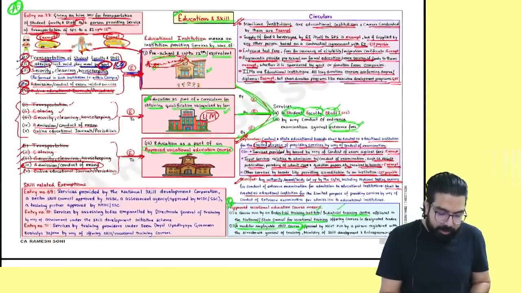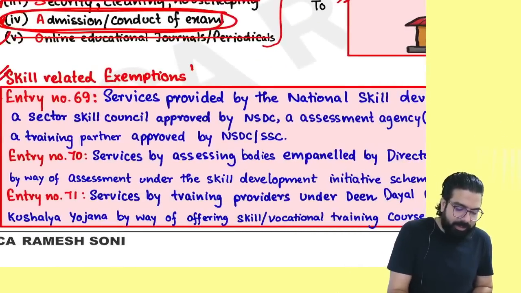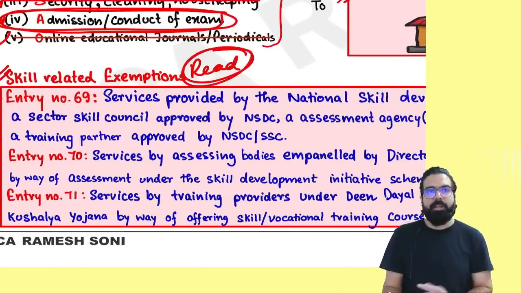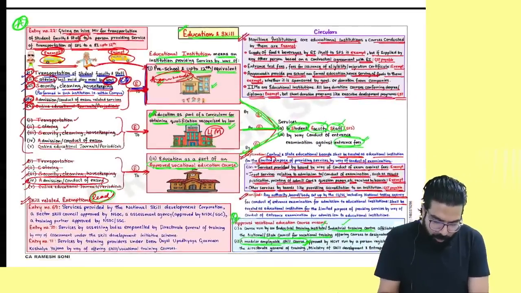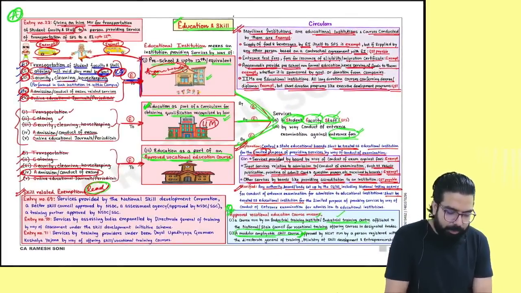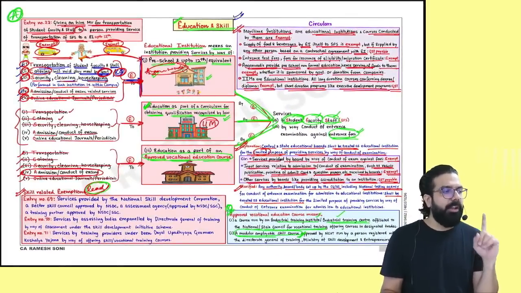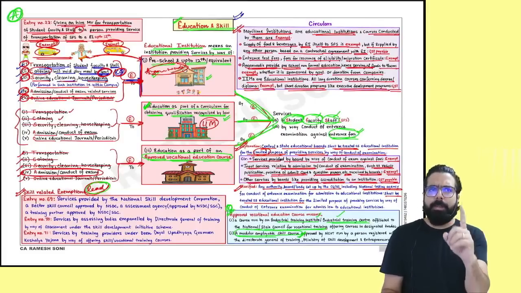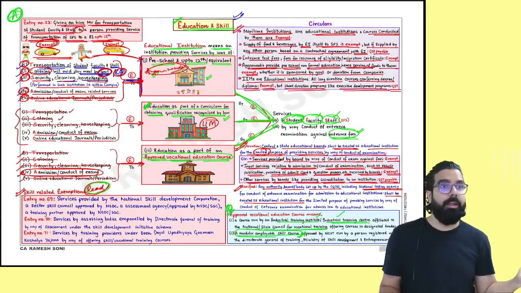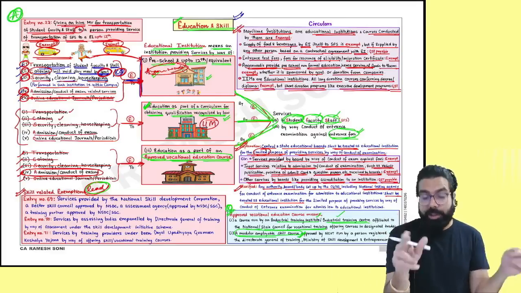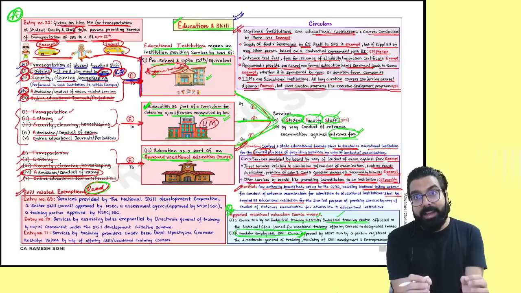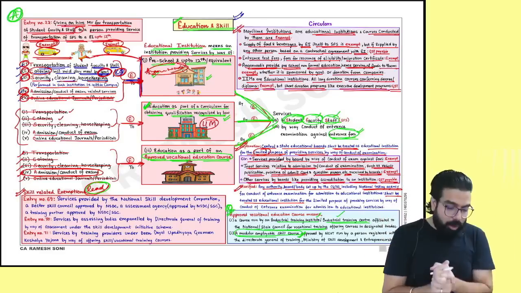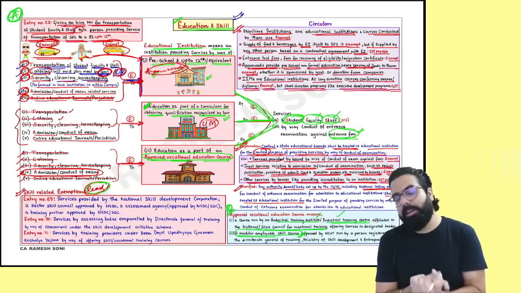Everyone over here, we are done with education. This skill part which I have written is just for reading purpose. You can just read once and go. There is nothing very important in this. Reading category. Everyone over here, I'll close my discussion on education and skill. Very, very important: remember, all services given by educational institution to student, faculty and staff are exempt, but taken, everything is not exempt. In the exam, please be very careful whether it is taken or given. I'll close my revision on education and skill.